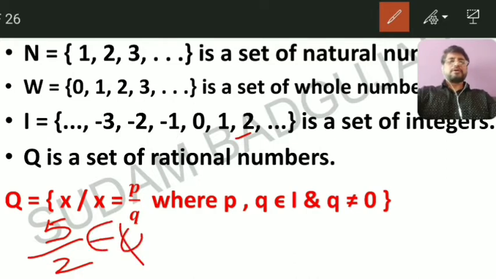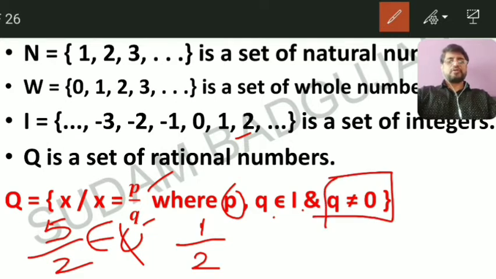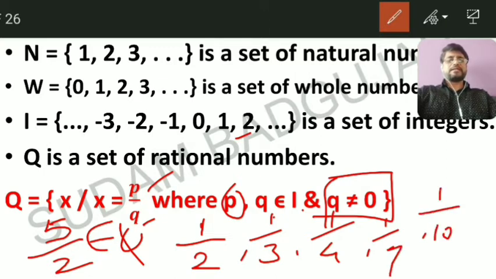Then suppose I consider 1 as numerator, 1 by 2. Okay, see 1 by 2. p is 1, q is 2, and both are in the set of integers. And this is the important condition: the denominator is never 0. Then 1 by 2 is a rational number, 1 by 3, 1 by 4, 1 by 7, 1 by 100, 1 by 13 are rational numbers.